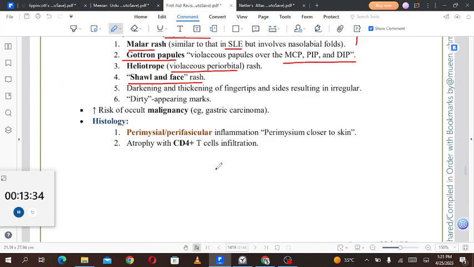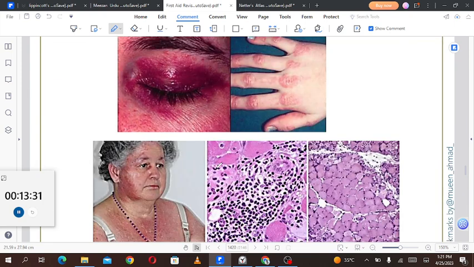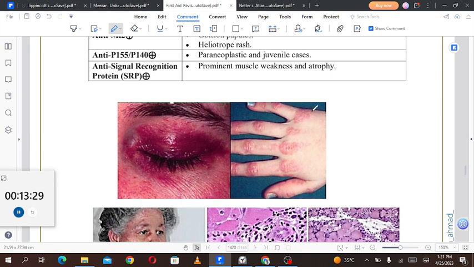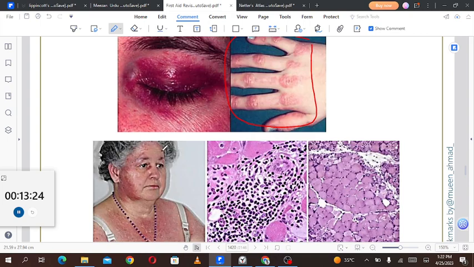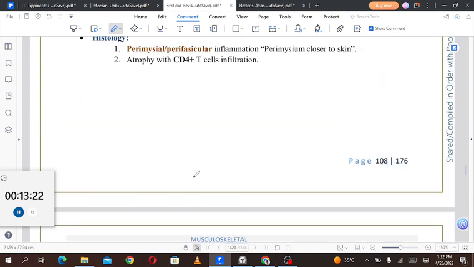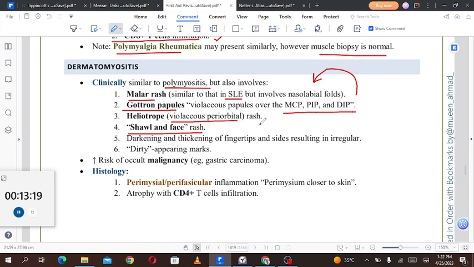Shawl and face rash. Okay, do we have pictures of that? I guess we have pictures. So these are the Gottron papules, and these are Gottron papules over here. Then the heliotrope rash, I guess it is over here, maybe. So the heliotrope rash, that is a violaceous periorbital rash. Then shawl and face rash, and mechanic's hands: darkening and thickening of the fingertips and sides resulting in irregular, dirty-appearing marks. Increased risk of occult malignancy, for example gastric carcinoma. Dermatomyositis can be associated with gastric carcinoma.